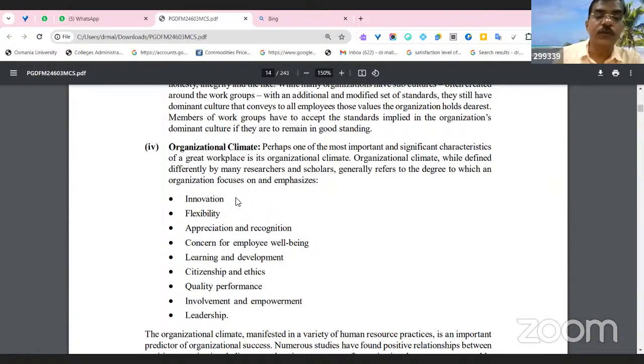If the organization climate is good, more innovations will happen within the organization. You can see the example of Google. Google is a benchmark for all IT organizations in the world. Their organization climate is very employee friendly.